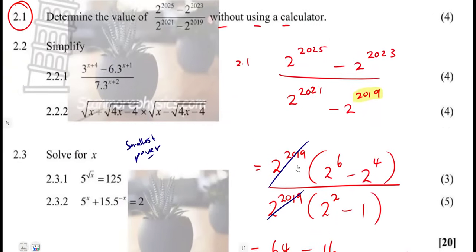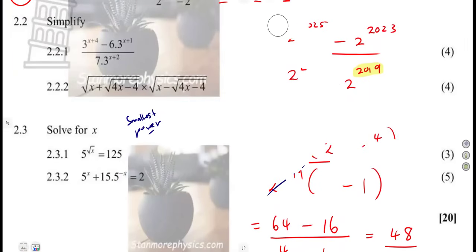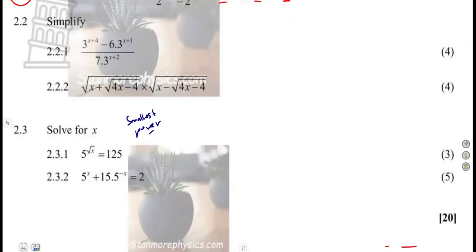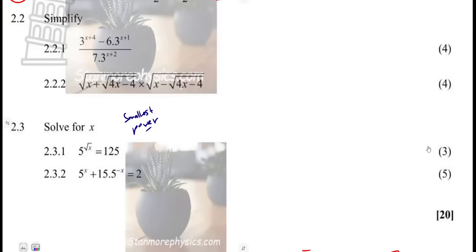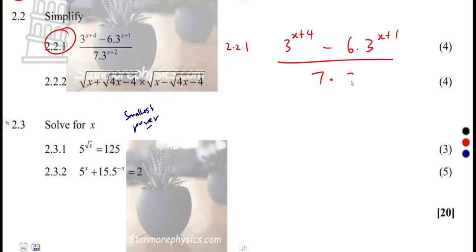All right, moving on, 2.2 for 4 marks. Simplify 2.21. This is the one with 4 marks and the other one 4 marks again. All right, so it was just a play around. If we check here, it was just a play around on 2.21. 3 to the exponent of x plus 4 minus 6 times 3 to the exponent of x plus 1 over 7 times 3 to the exponent of x plus 2.